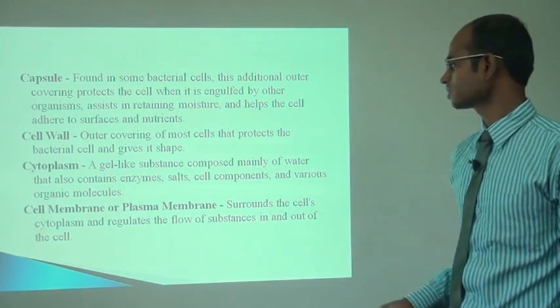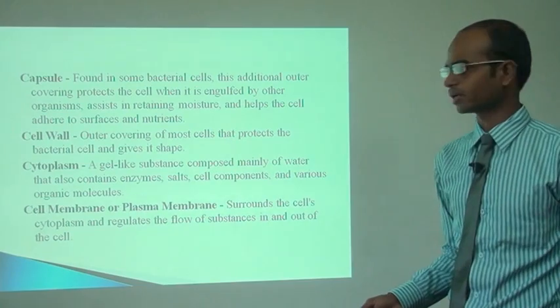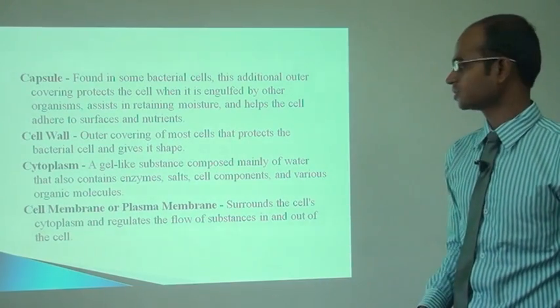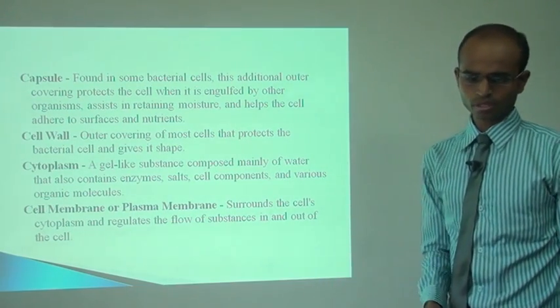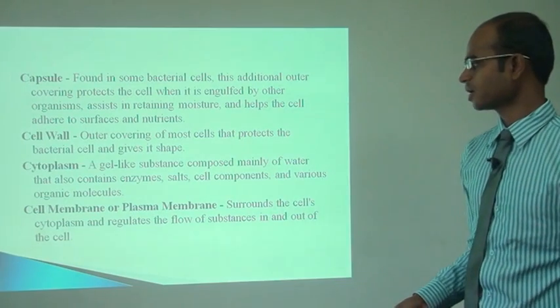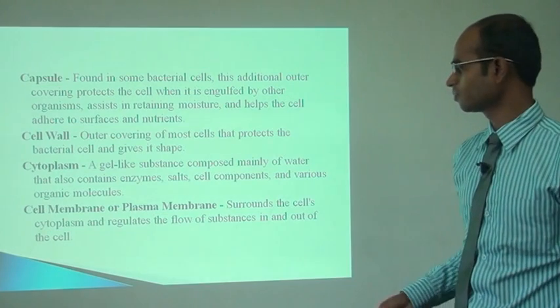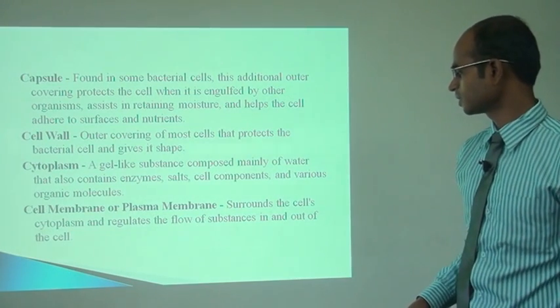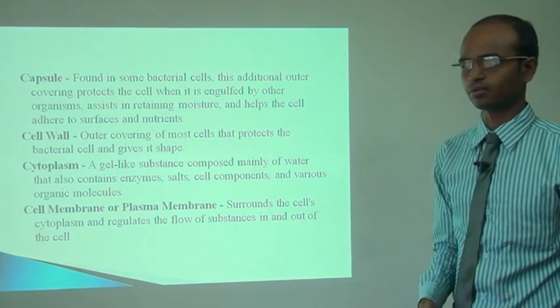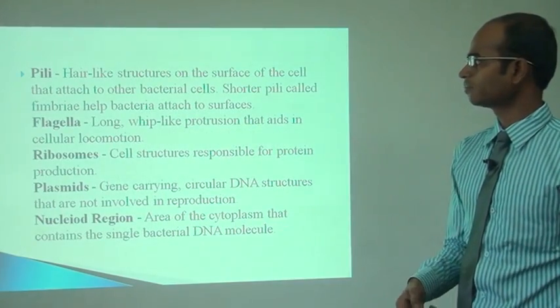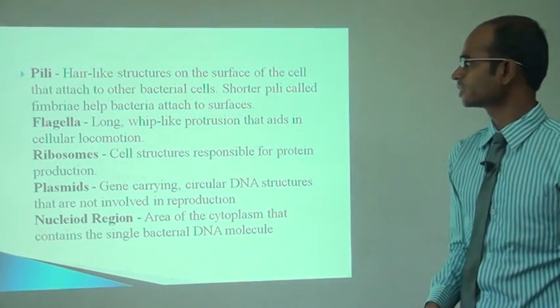It is a gel-like substance composed mainly of water that also contains enzymes, salt and cell components. Then the cell membrane or plasma membrane that surrounds the cell cytoplasm and regulates the flow of substances in and out of the cell.